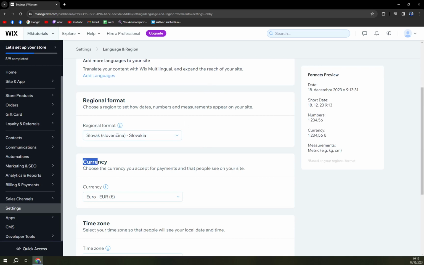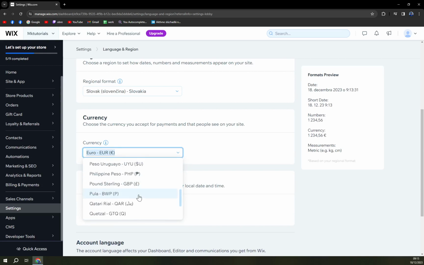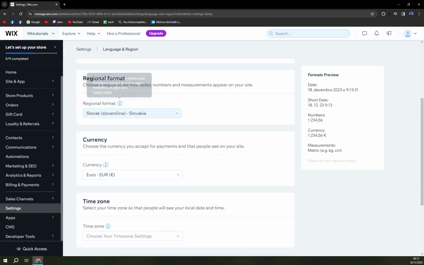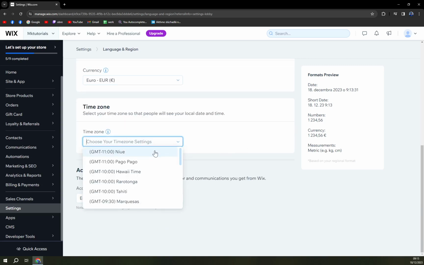We are working in currency, which is euro. You can obviously go with more currencies, just like you can go with more languages. Time zone: I'm GMT +1.